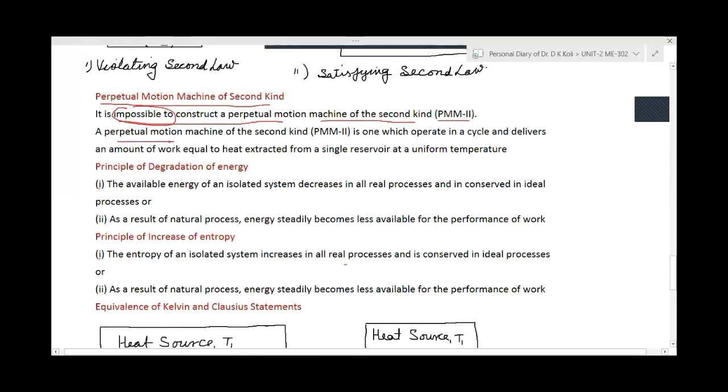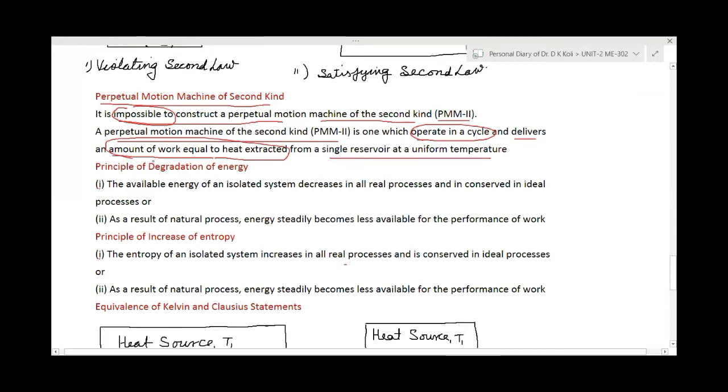A perpetual motion machine of the second kind is one which operates in a cycle and delivers an amount of work equal to the heat extracted from a single thermal reservoir at uniform temperature. To construct such a machine is not possible.